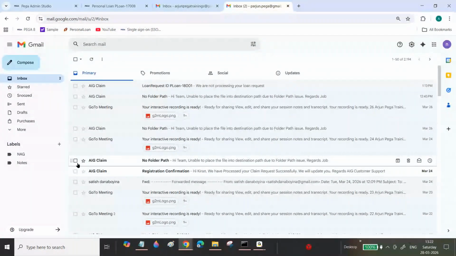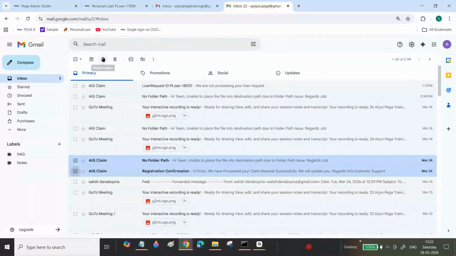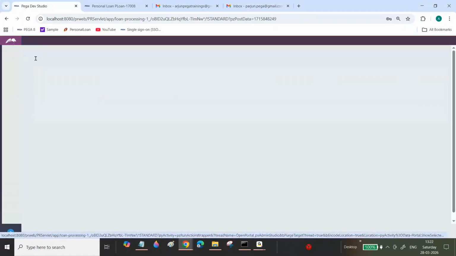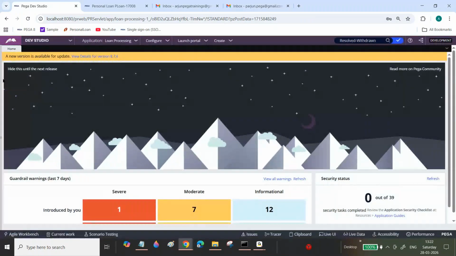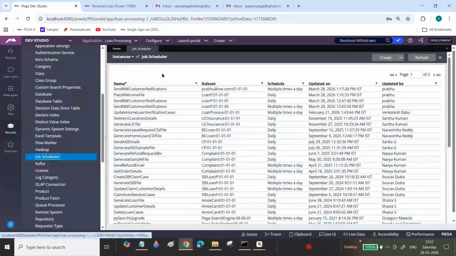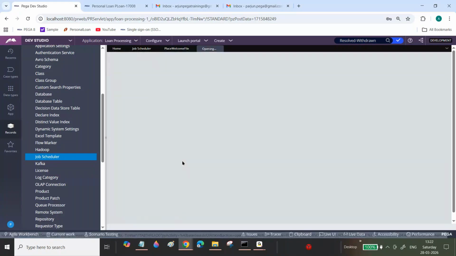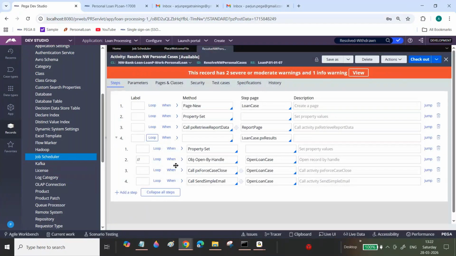Even you didn't get the email also, right? Earlier we got the message. Now you didn't get the email. That means it's not executed. One minute. I will open this one. We put the correct time, right? Open this one. Loan and process. Resolve cases. Okay, I didn't get the email.